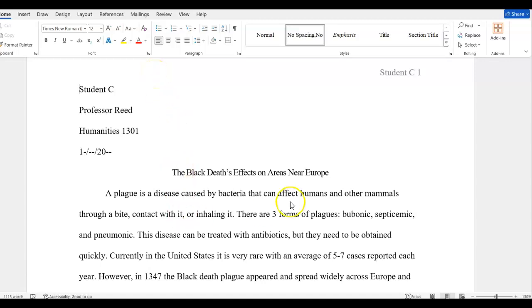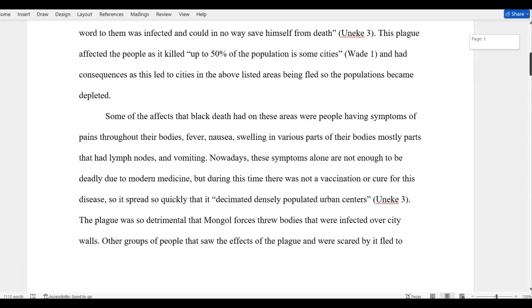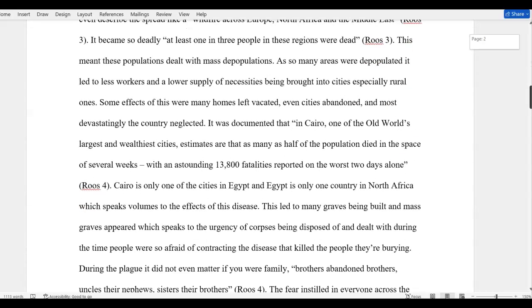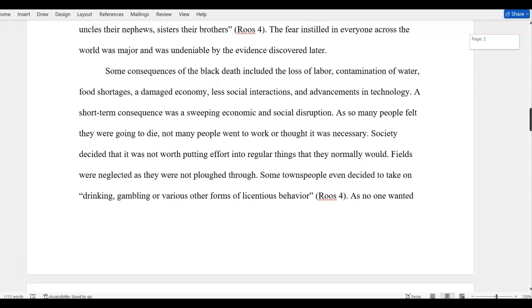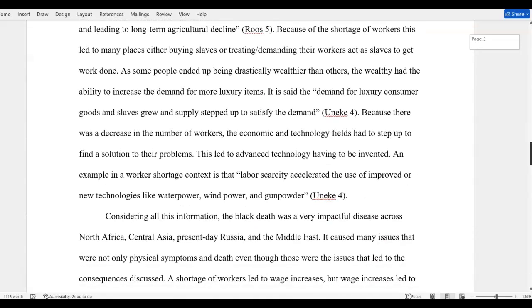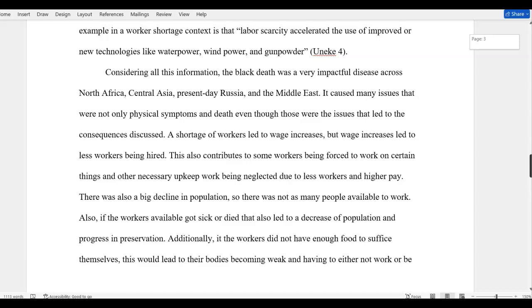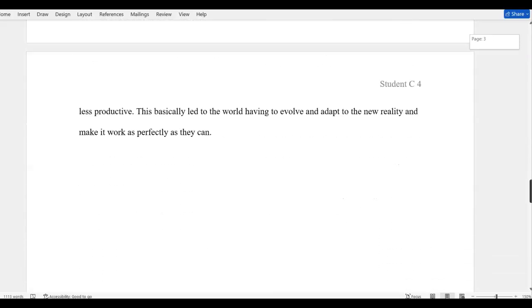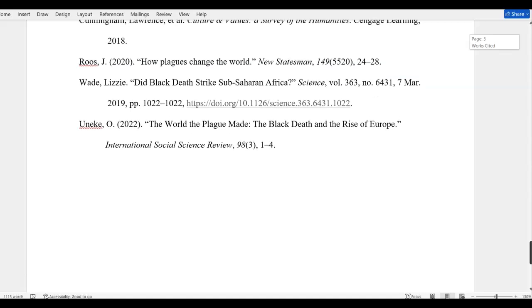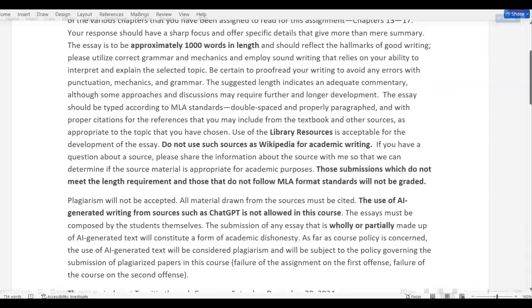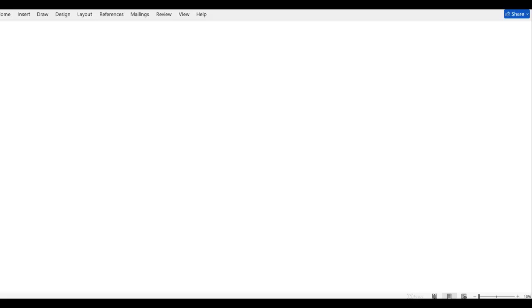But you'll see how this is set up with the heading here, the headers over here. To do your header, you go to Insert, Insert Header. You go through all the details here of the essay, and you again notice how it's double spaced, how the citations are part of it. You can see the use of the specific information quoted directly, sometimes paraphrased but still cited. Again, the works cited page and how that's used. So all that's important. Let me close that out.